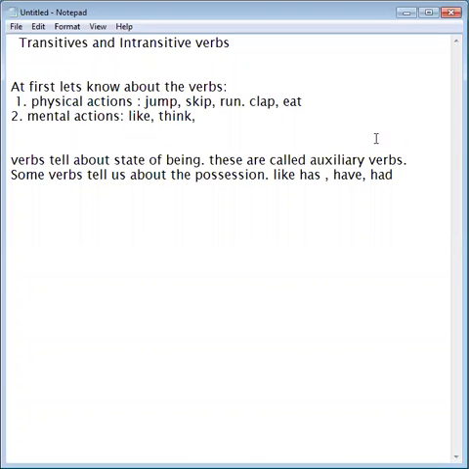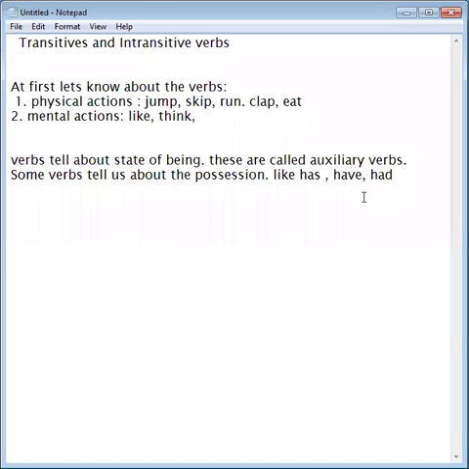When these words are following any action word, then the action word becomes the main verb and these verbs become the auxiliary verb. But if in any sentence these words are not following any action words, then these words become the main verb.